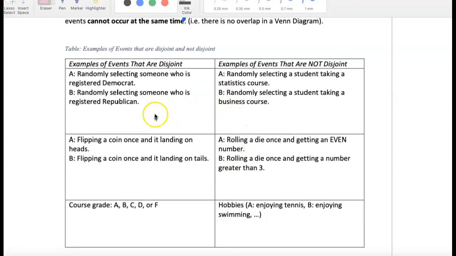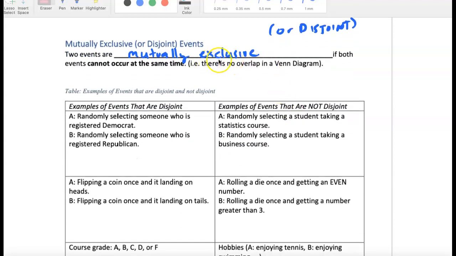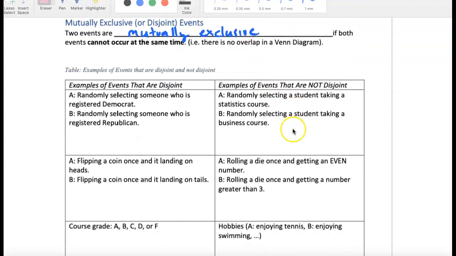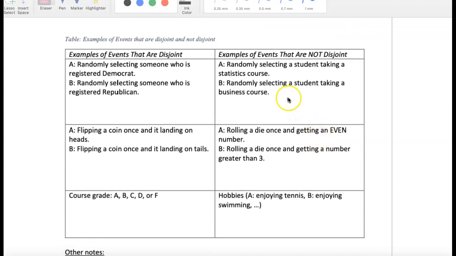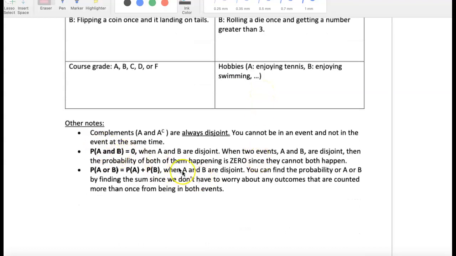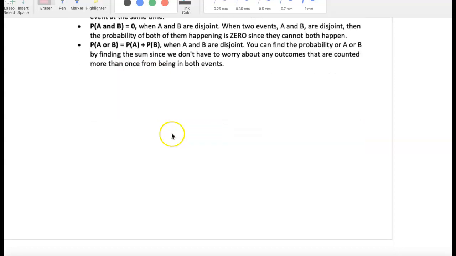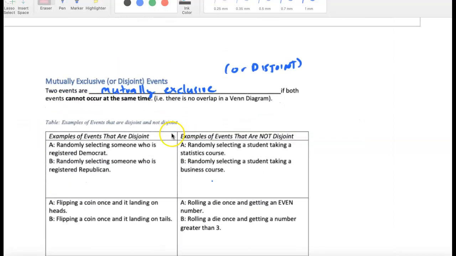And you see some examples of events that are disjoint and not disjoint. Disjoint meaning mutually exclusive, they can't happen at the same time. Disjoint, apart from each other. Versus not disjoint, which means a student can take statistics and business at the same time. So just keep that in mind, and make a note of these simple notes here.